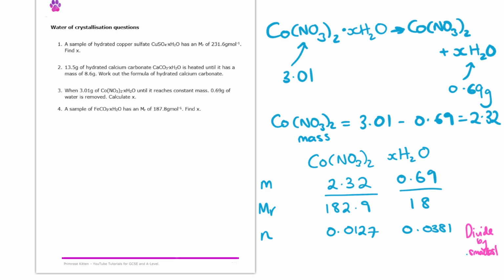So now we need to get the simplest whole number ratio. We can do that by dividing by the smallest of those, which is the 0.0127. Then I get a 1 to 3 ratio. From that, I can see that X, the amount of waters of crystallization, is going to be 3. And so there is our solution.